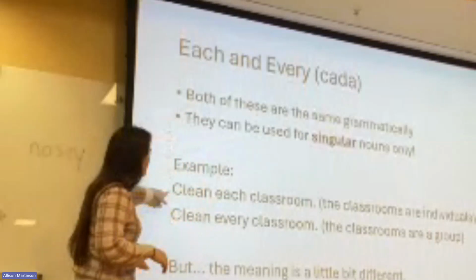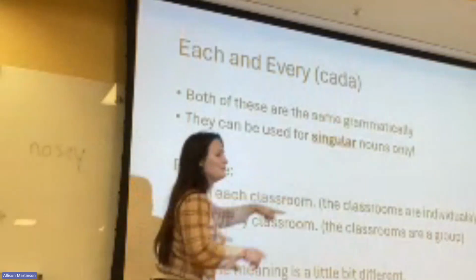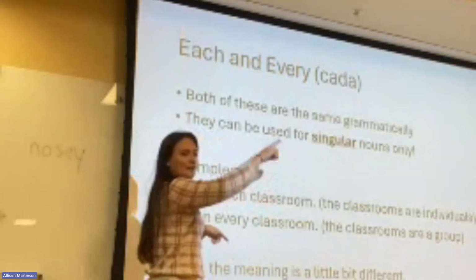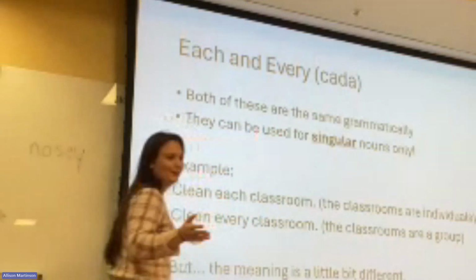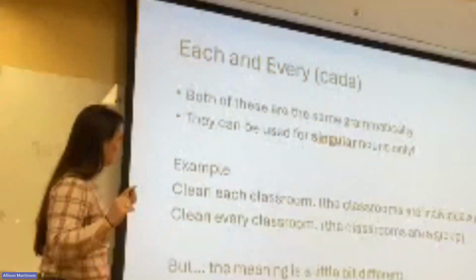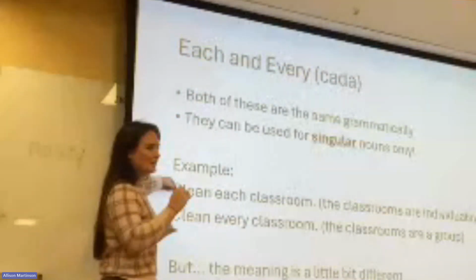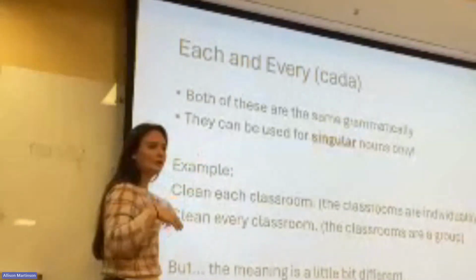So if I'm talking about that classroom, that classroom, that classroom, but I could also say clean every classroom when I'm talking about them as a group, right? It's a little bit tricky. But we're gonna practice it. So think of each as individuals, every as a group, okay? But they kind of mean the same thing, right? You kind of use them similar.